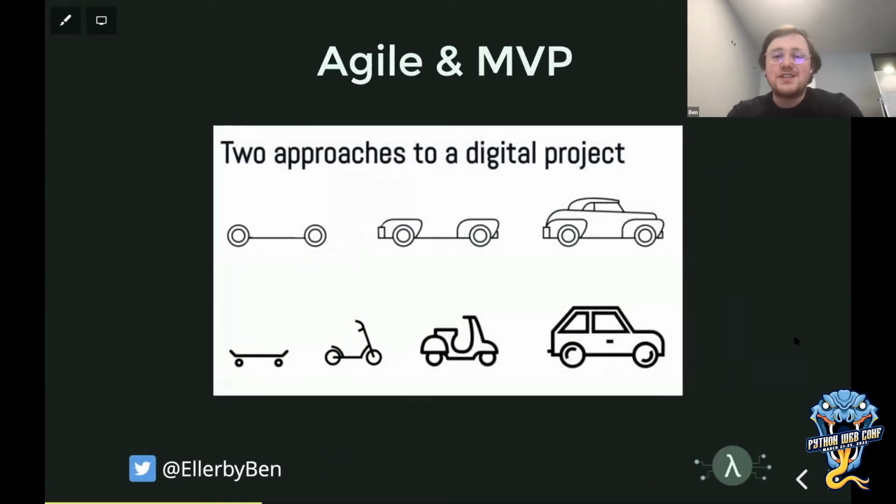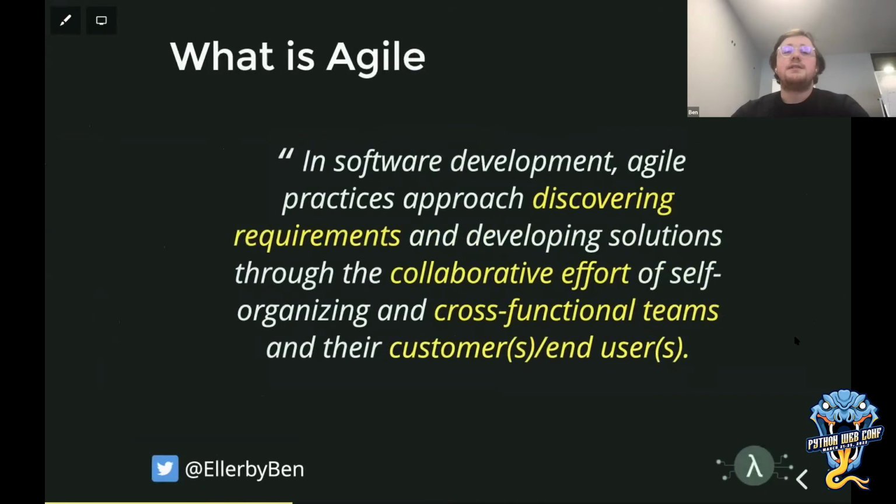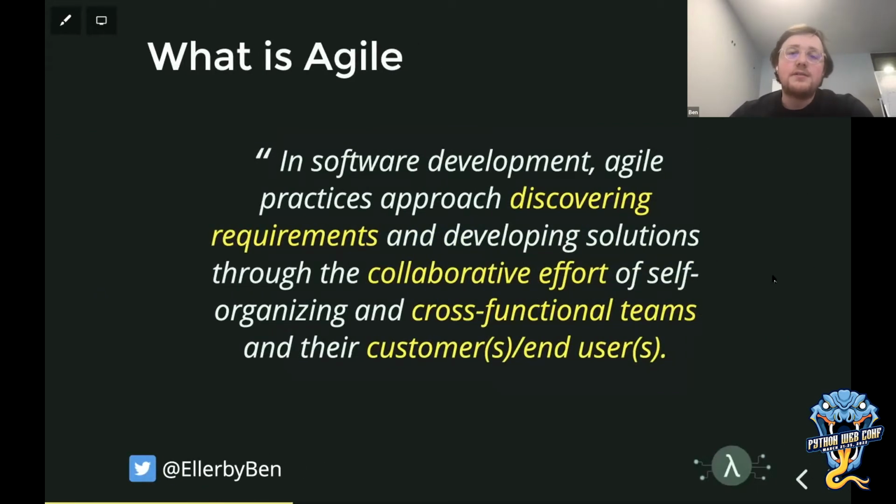Now, I'm sure lots of you have seen this diagram many times, but two approaches to build something, one that's functional from day one where you can get feedback, one that waits till everything is built before you get feedback. And obviously there are many advantages to an MVP approach, and many people take an agile approach and use MVPs these days. In terms of what agile is, there are many conflicting definitions. Typically in software development, it's a set of practices that are about discovering requirements and developing solutions through collaborative effort across functional teams and involving customer end needs.